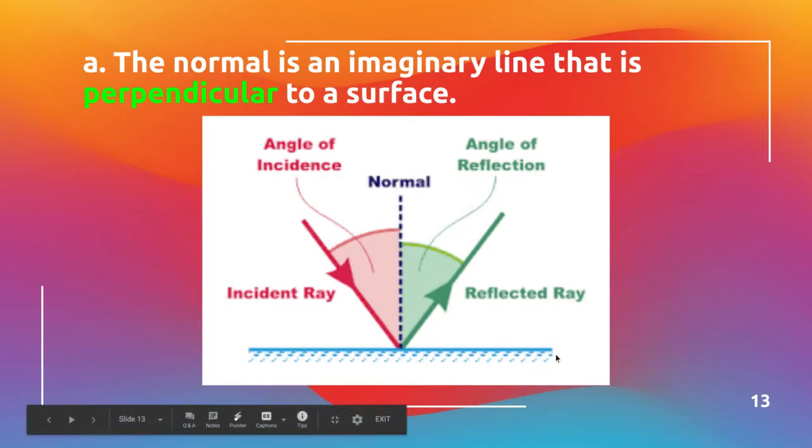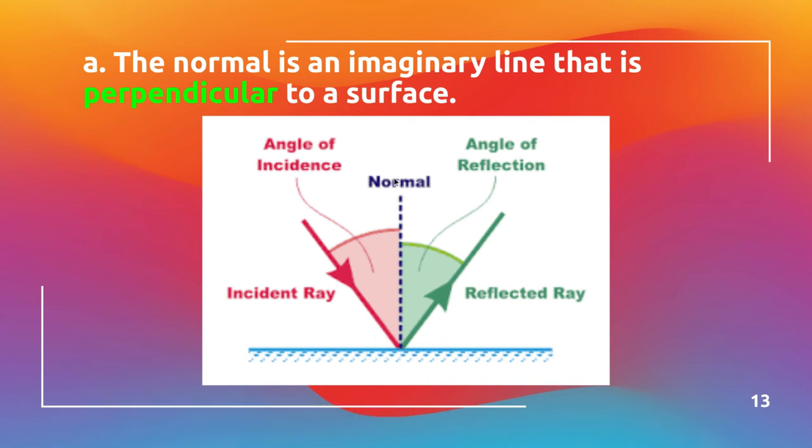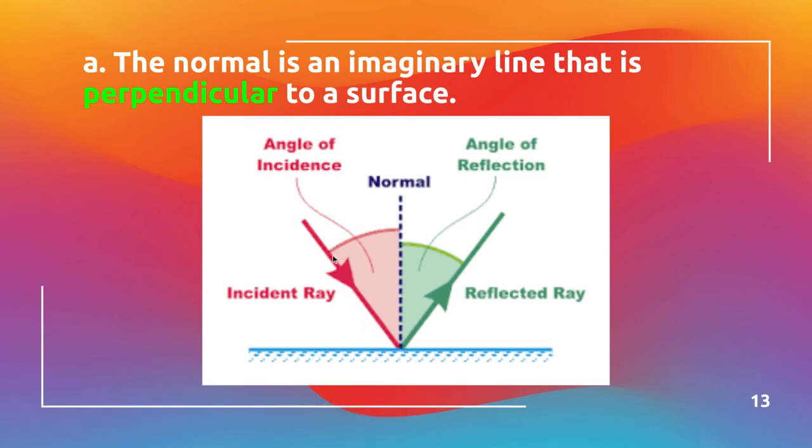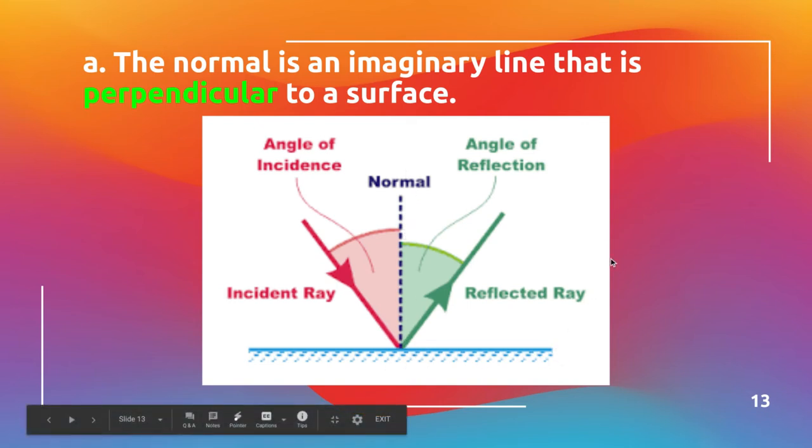In this situation, if I have what's called a plane mirror, which is a flat mirror, the line that is perpendicular to that flat mirror is called the normal. It's basically how we get our measurements. So the incident ray is the angle between the ray and the normal, and then the reflected ray would be between the normal and the reflected ray. But this imaginary line is called the normal. It's perpendicular, at 90 degrees, to a flat surface.